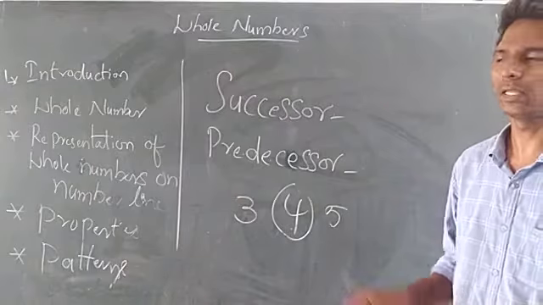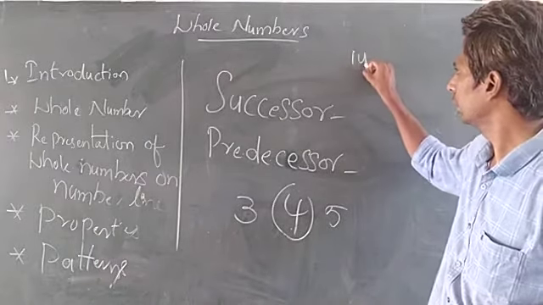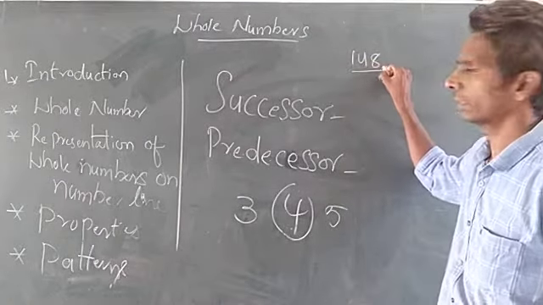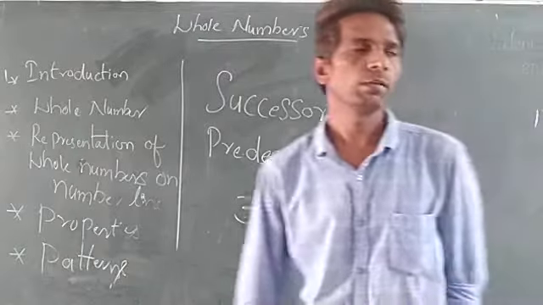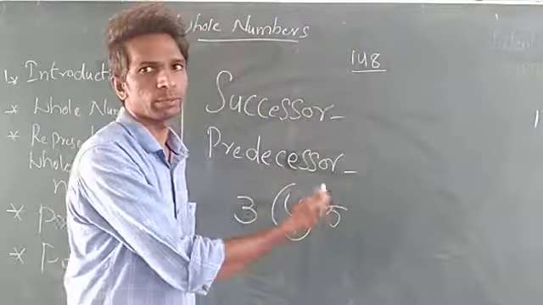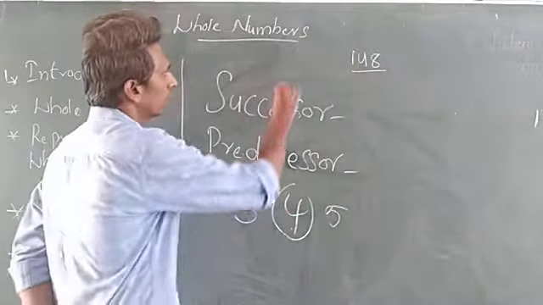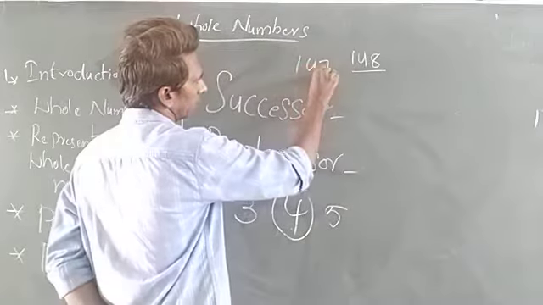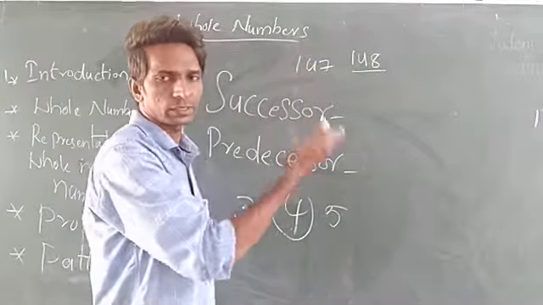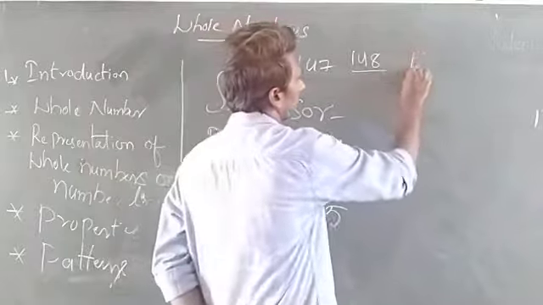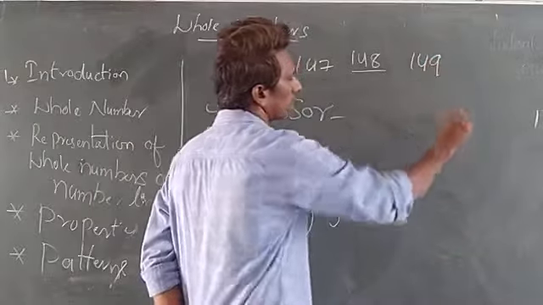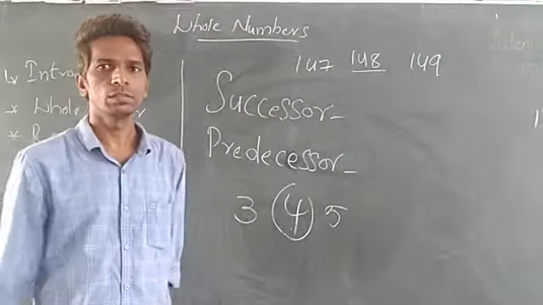Any number you can take. For example, 148: the predecessor means the number before, that is 147. The successor means the number after, so 149.